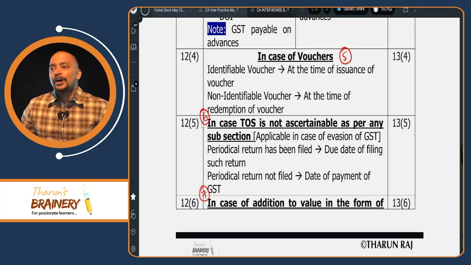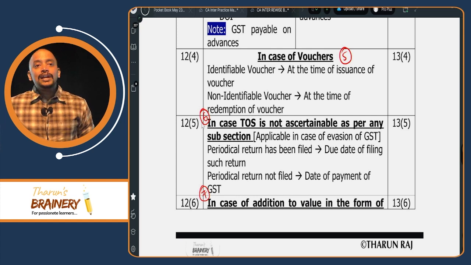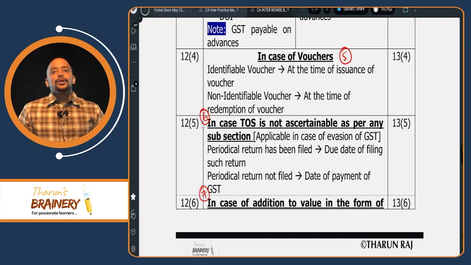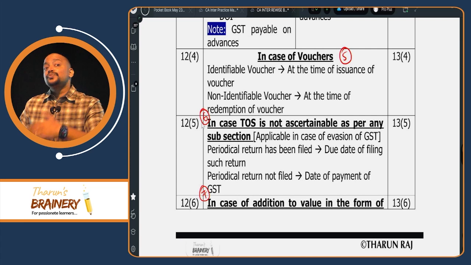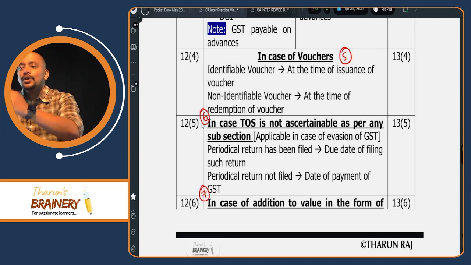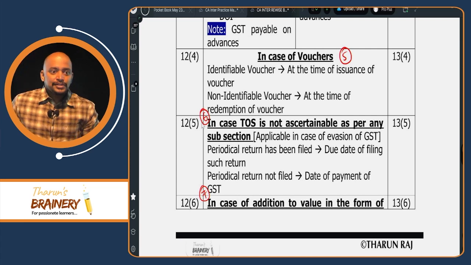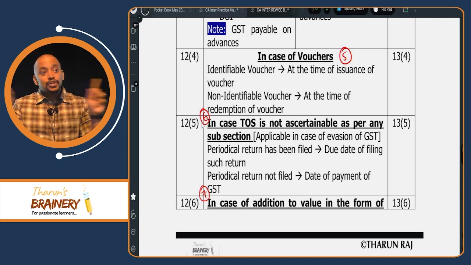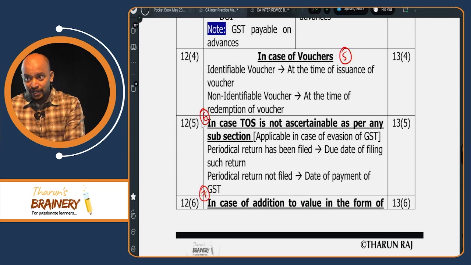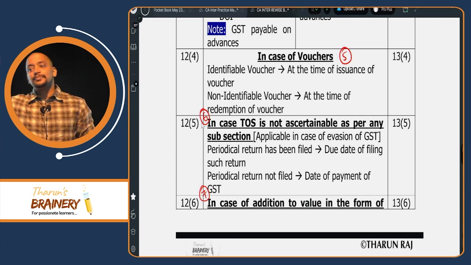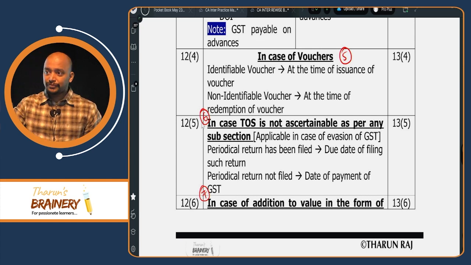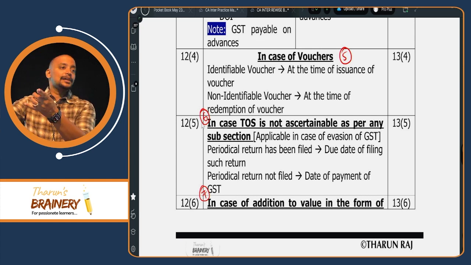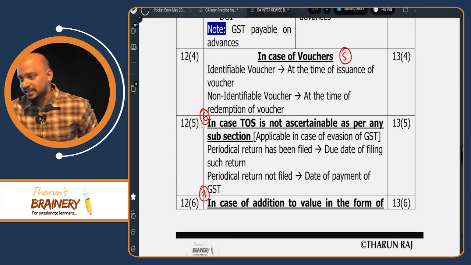Then in case of a non-identifiable voucher, I will know against which product or service you will redeem only when you redeem, correct? Today I don't know. Therefore, the time of supply is not at the time of issuance of voucher, but at the time of redemption of voucher. Whenever you come to my shop, redeem that voucher and buy anything, at that time I need to pay GST on those goods or services.